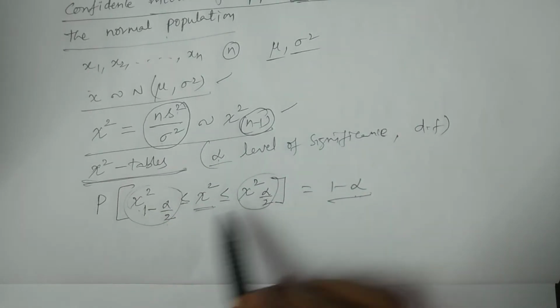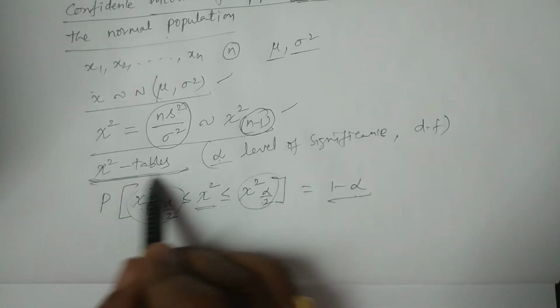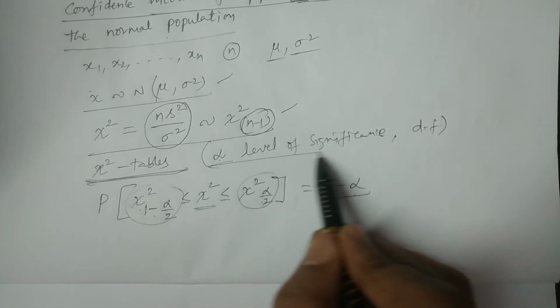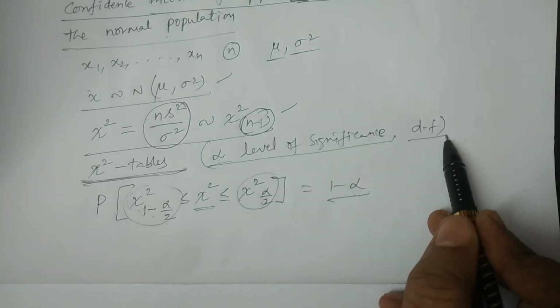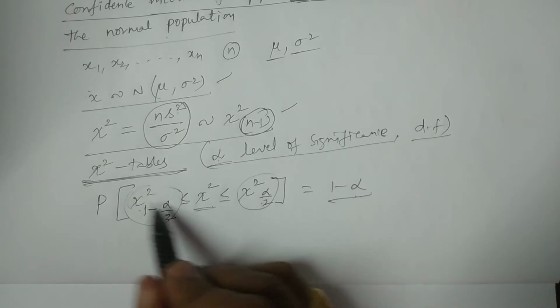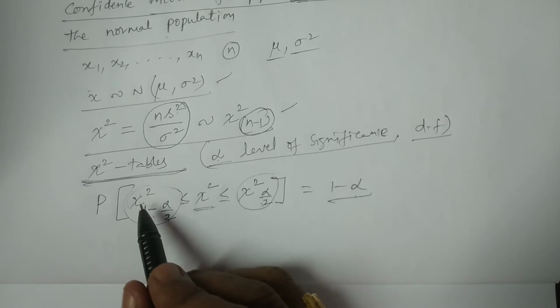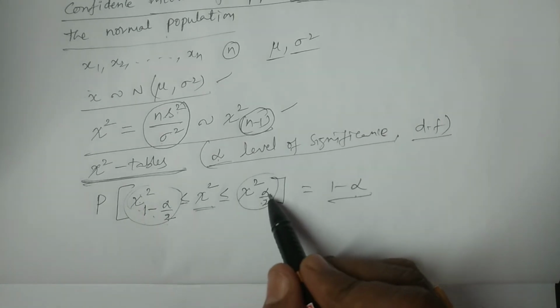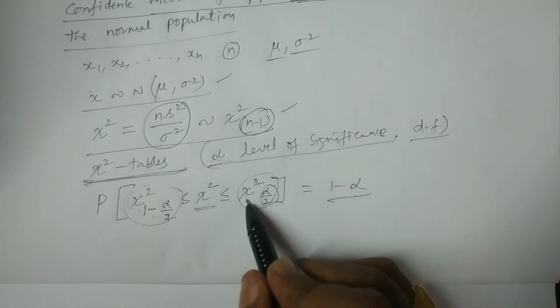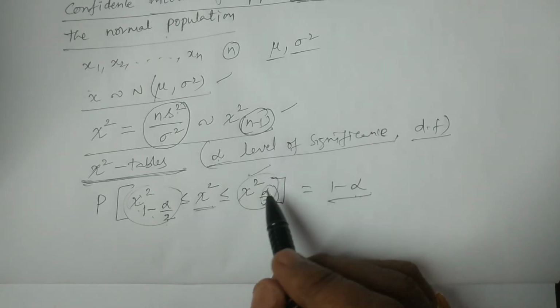These two are the significant values which can be obtained from chi-square tables at alpha level of significance and specified degrees of freedom. That is here alpha by 2, 1 minus alpha by 2. We get this chi-square tabulated value, significant value. At alpha by 2, we get this is another chi-square tabulated value, right? Significant value.